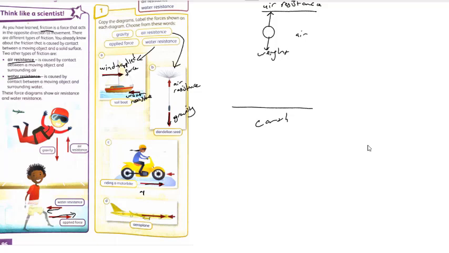That's why we are calling it applied force, because it moves in the same direction as the motorbike. And also the air resists against the movement of the motorbike, in the opposite direction, right? And it's called air resistance, guys.